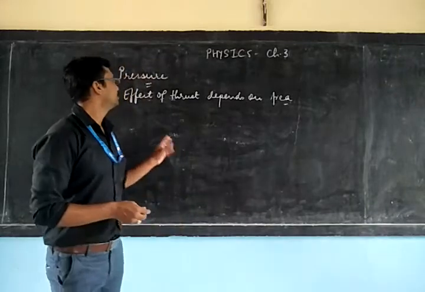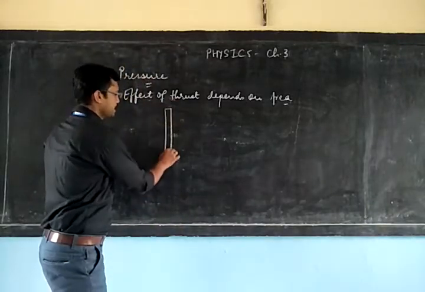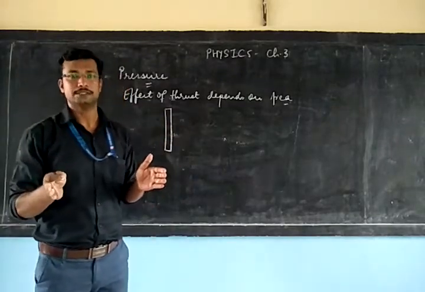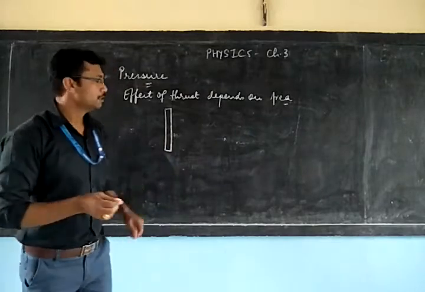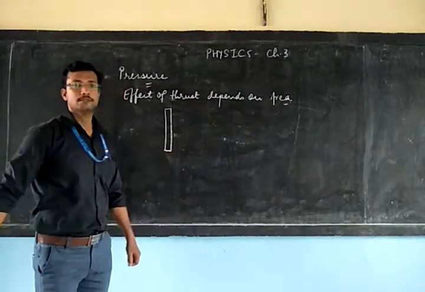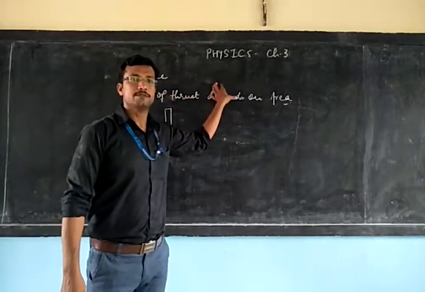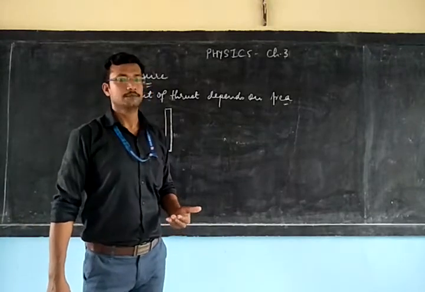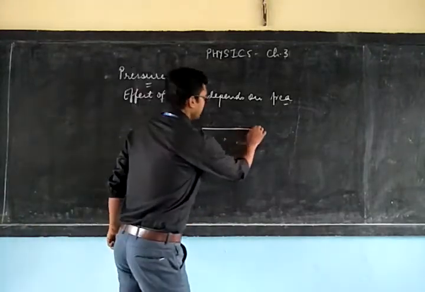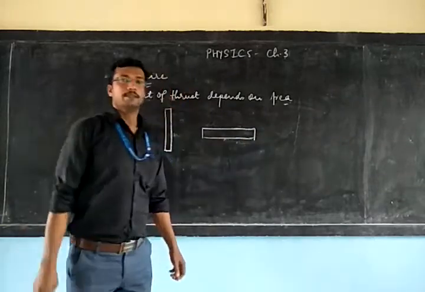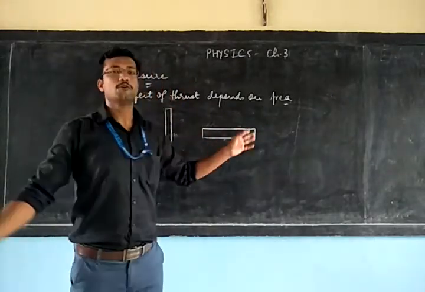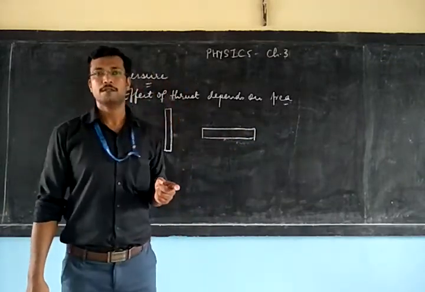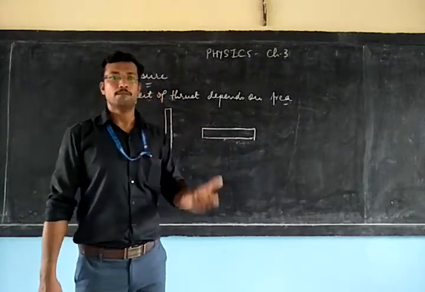If you are standing on the sand, we have a very small area of contact, so the effect of thrust will be very large, and you will find yourself sinking more into the sand. But when we are lying on the sand, the area of contact is very large. In that case, the effect of thrust will be very less, and so the body does not sink much into the sand.